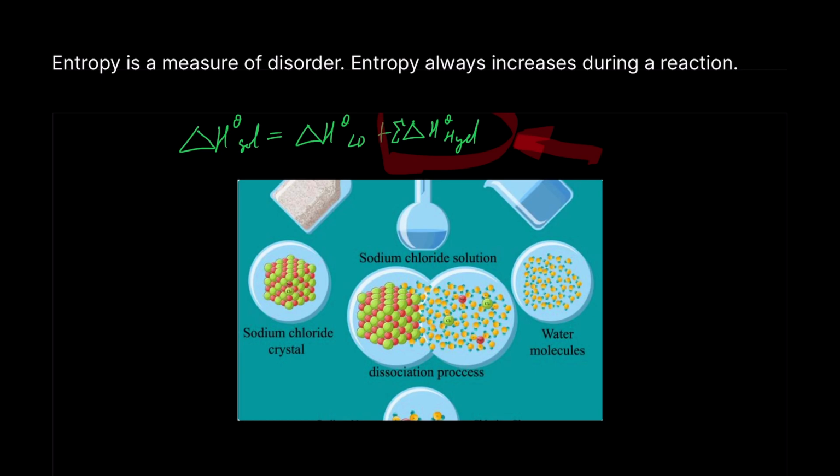Whereas when you have the entropy of lattice dissociation and you've dissociated sodium chloride, those ions are more free to move within water because they're separated out. There's more disorder. They're less arranged. When I think about disorder, there's no special way of saying it. It's literally what it sounds like: how disordered something is, right?